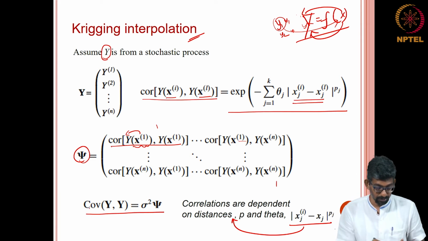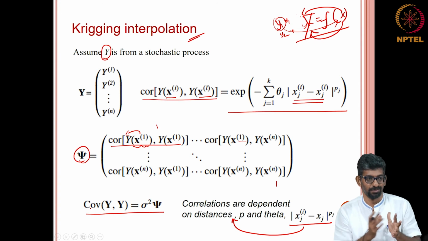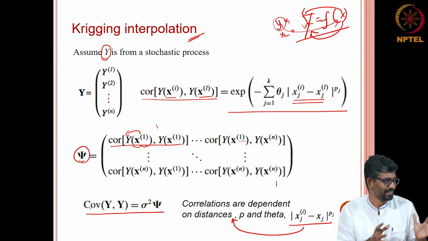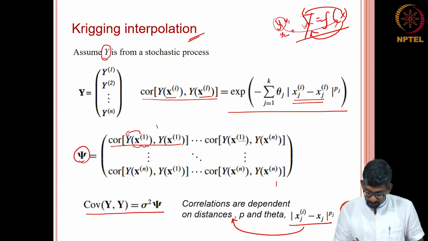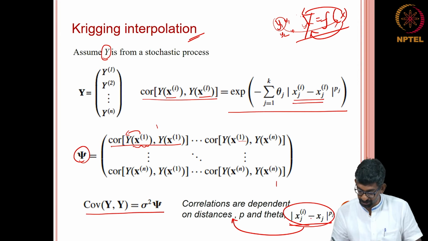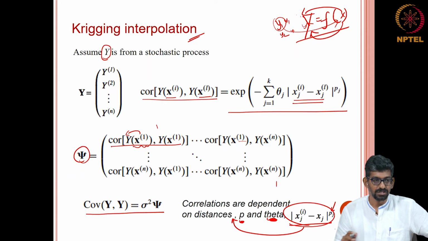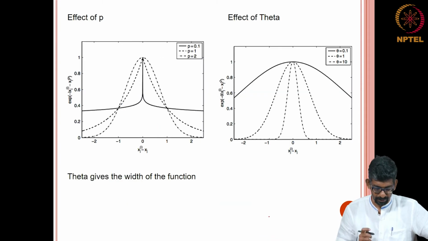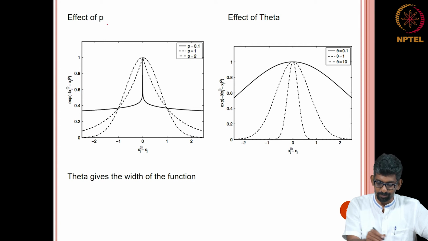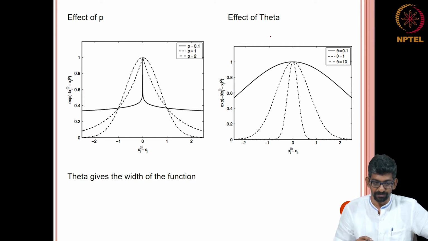Now the problem has changed, you are finding other things now. Okay. So, you are going to find your correlation now. So, the correlations are dependent on what? It is dependent on this distance information. You need to choose your p to do that and your theta, which is the output part. Okay. How is this going to affect? Why do you need to introduce so many things? Okay. This is the effect of p and this is the effect of theta.